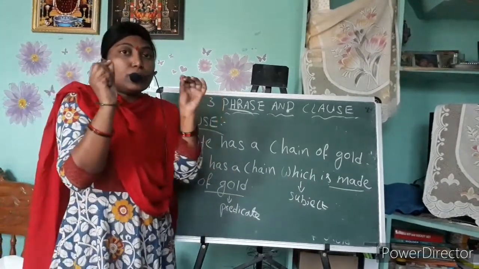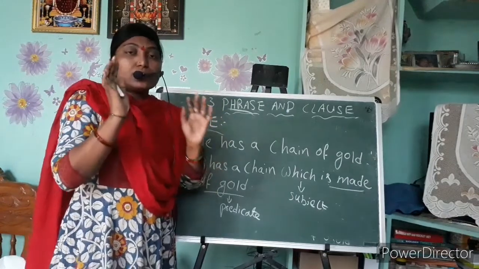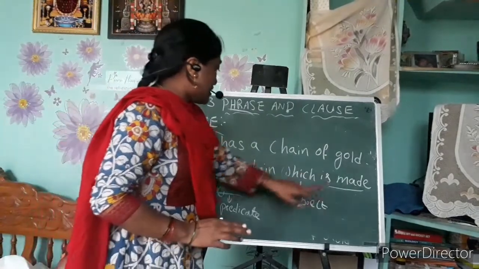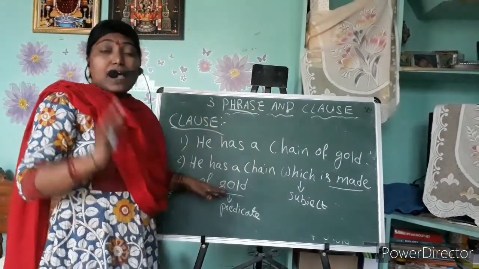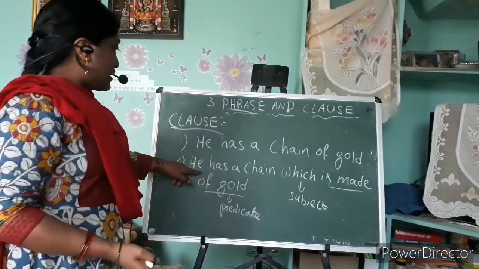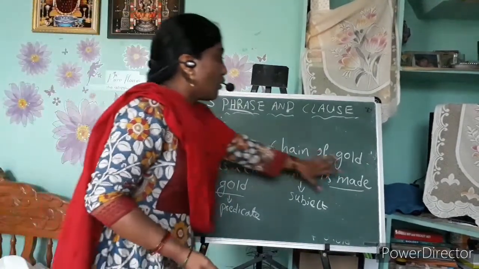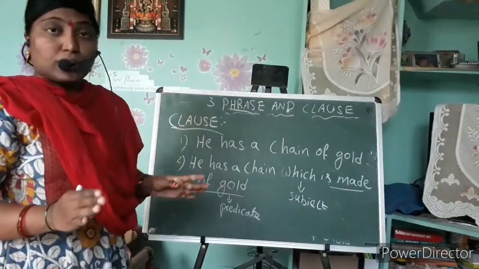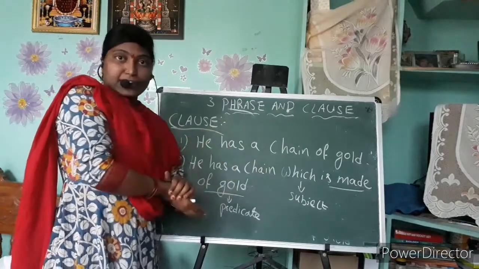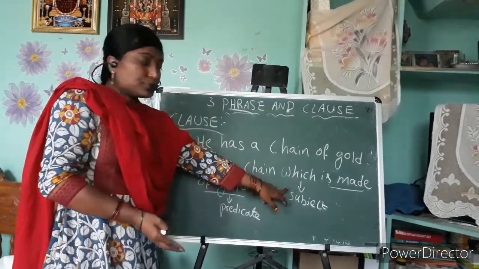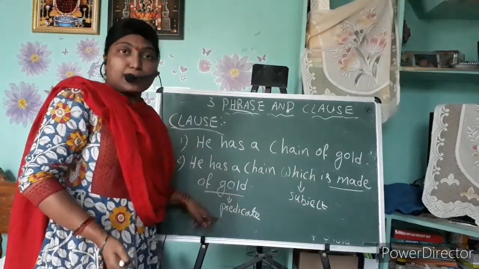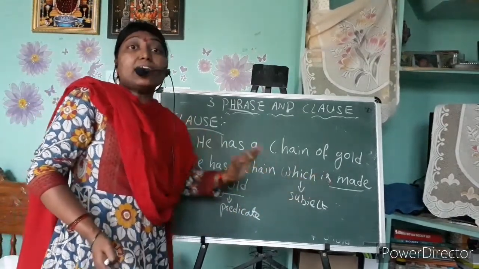You might be a little bit confused, so I will explain slowly. First of all, he has a chain which is made of gold. As I said, the sentence contains a subject and predicate. So here "he" is the subject and all this is the predicate. Now a clause is a part of a sentence which contains the subject and the predicate. We call it a clause.